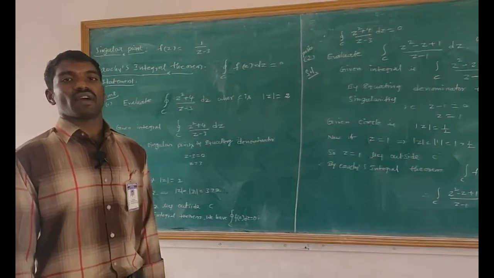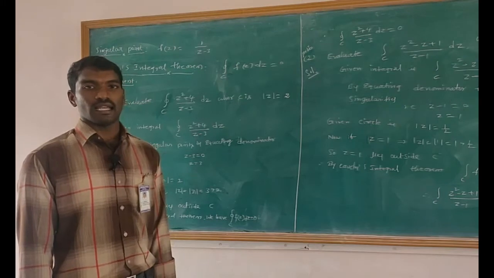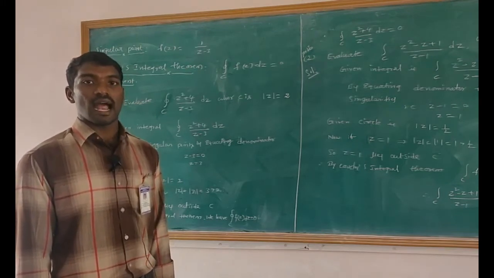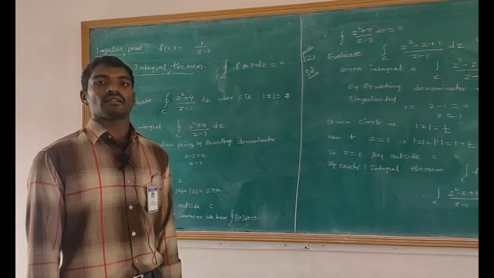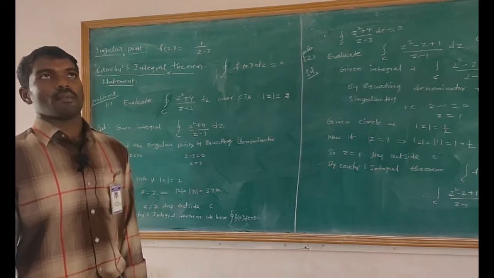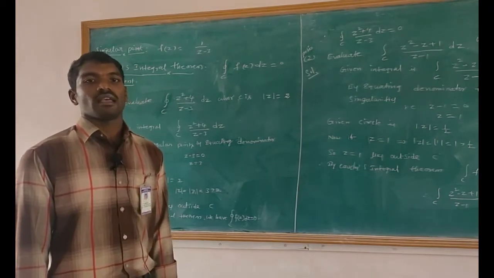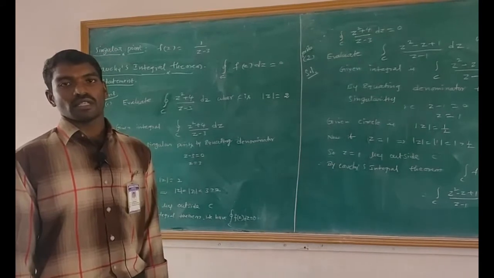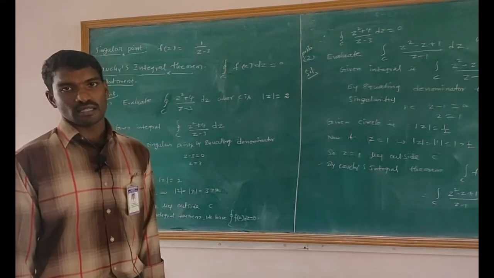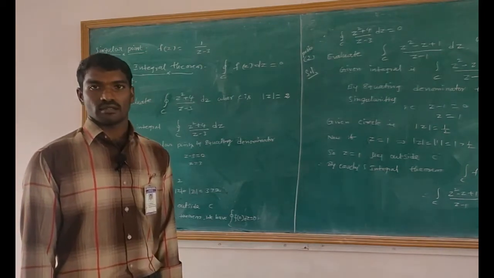First of all, the definition of analytic function: a function f of z is said to be analytic if it is differentiable at z0 and at every point in some neighborhood of z0. For example, f of z equals z square plus 2z minus 3 is a polynomial. Since we know that every polynomial is differentiable, it is an analytic function.